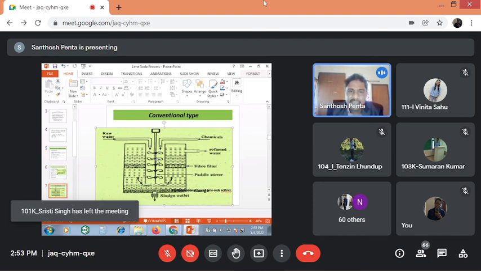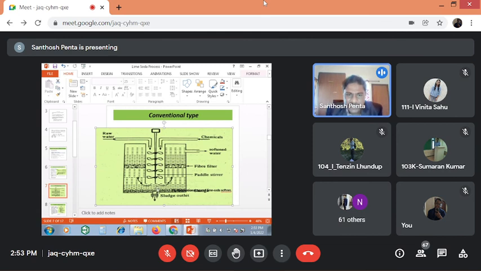Then the precipitates settle down at the bottom of the container, and the resultant water goes through the outer coaxial chamber. This is the inner coaxial chamber, and this is the outer coaxial chamber. The soft water goes through the outer coaxial chamber while passing through the fiber filter or wood charcoal filter. If any suspended particles are there, they are retained by this fiber filter.